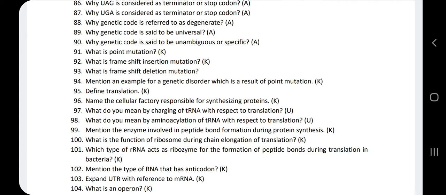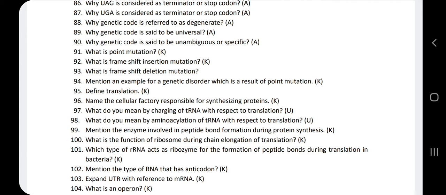An amino acid can be coded by more than one codon, which we call degenerate. So one codon will always code for only one amino acid. For example, UGG codes only for tryptophan, whereas AUG always codes for methionine.